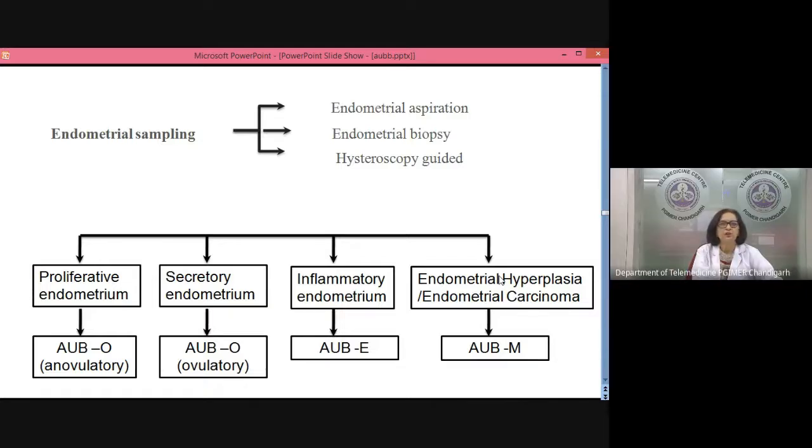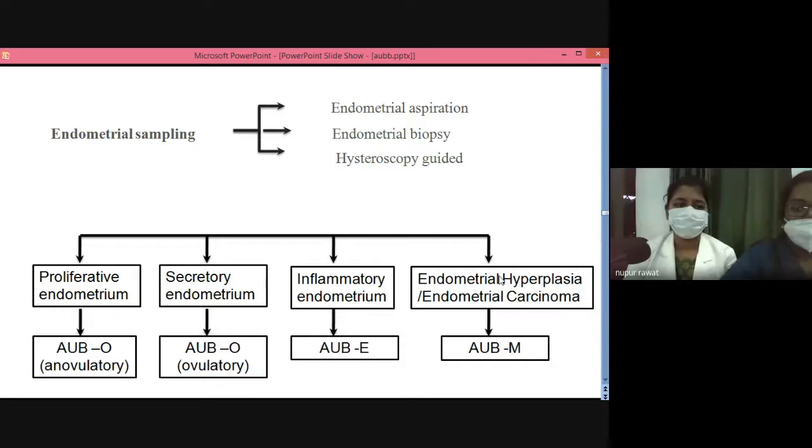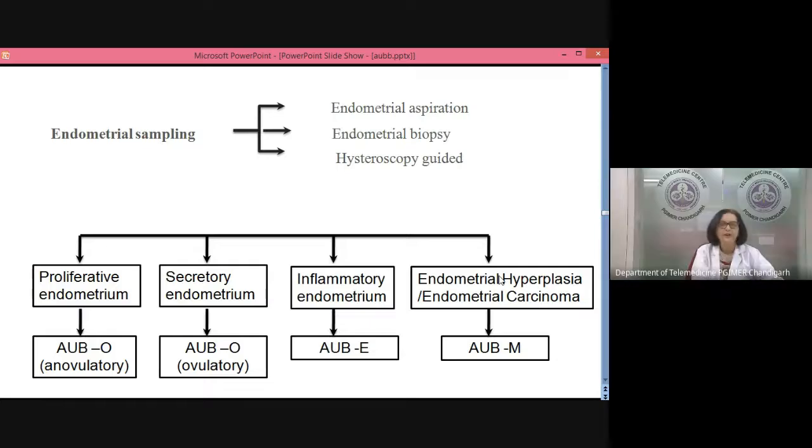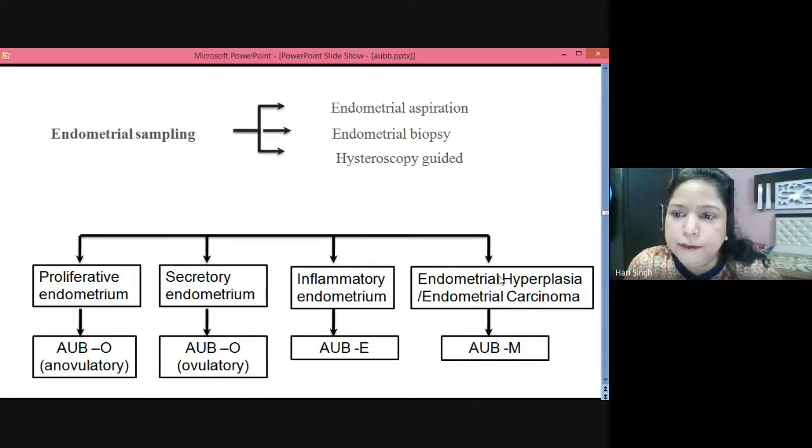You have done a transvaginal sonography. Now what do you want to do? Ma'am, we'll proceed with endometrial sampling. You want to do endometrial sampling. What method of endometrial sampling will you use? What are the different methods of endometrial sampling? Can you just tell me how you can obtain it? And I would like to interfere.